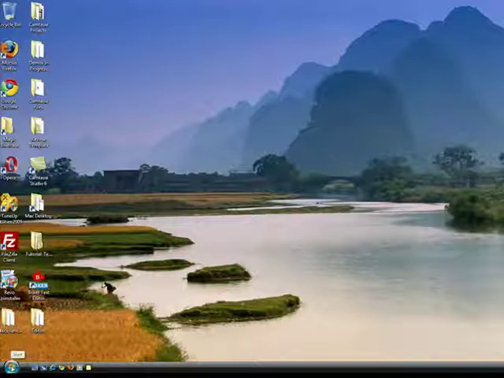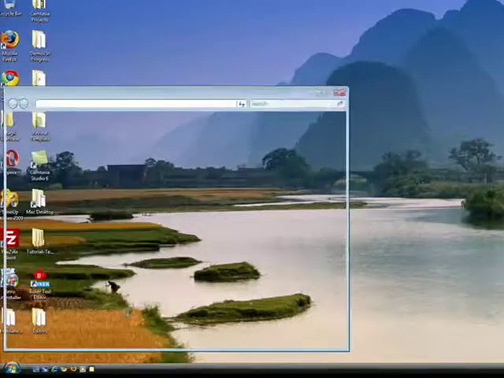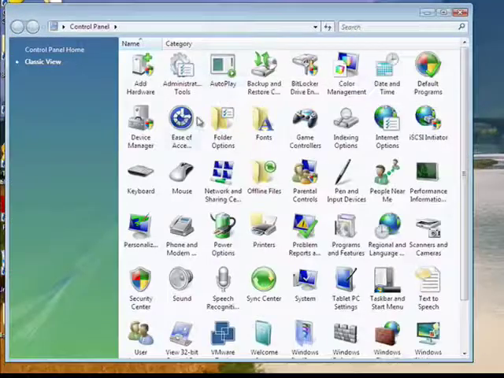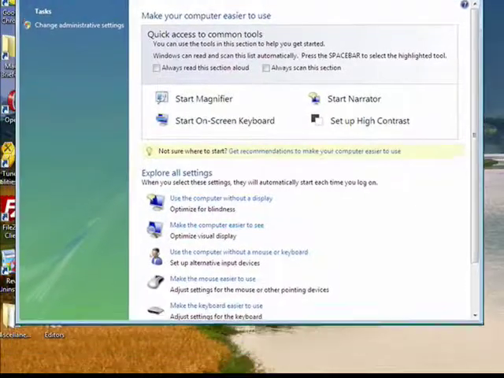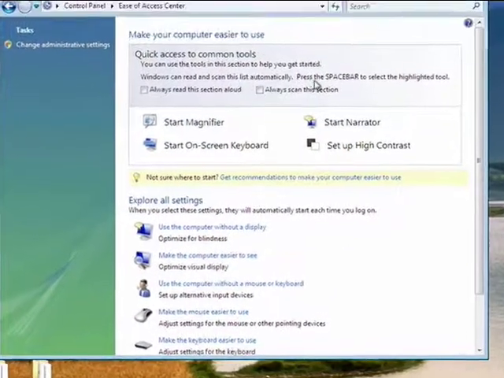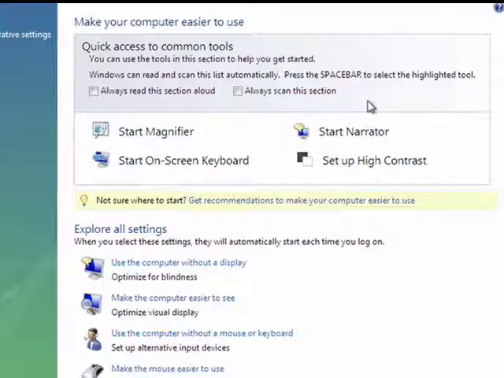So I'm here in Windows Vista. We'll click Start and go up to Control Panel and click that. When Control Panel opens up, double click on Ease of Access Center. Now these tools are primarily designed to help people who have visual and auditory problems and some problems with motion.